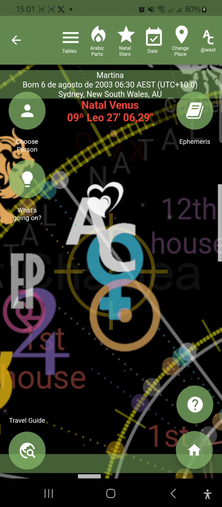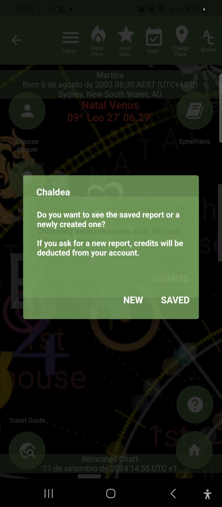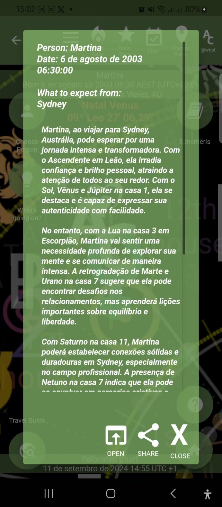We see that in this metropolis, Martina's relocated ascendant is in conjunction with her natal Venus. This is why this city appeared on the list. Now let's request a preview of what Martina can expect from her trip to Sydney. Let's tap the What to Expect button on the left side of the screen. And that's it. Martina now has information that may help her make a decision about her next vacation destination.